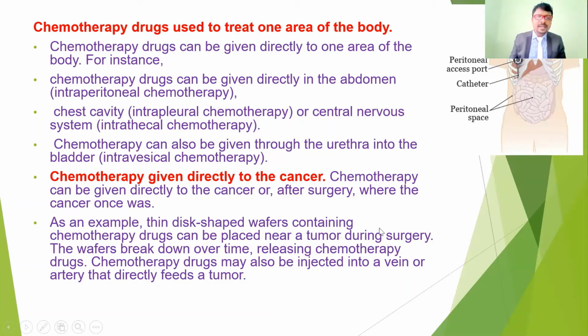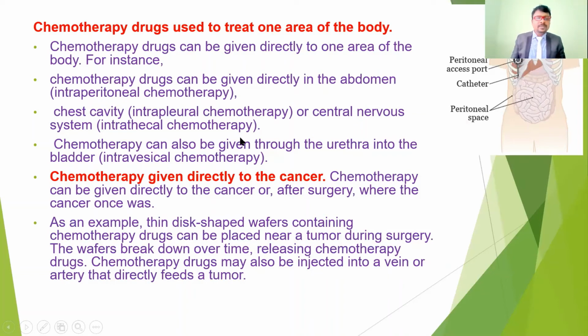So these will be the intraperitoneal chemotherapy. These drugs are going to go directly into the abdomen. If there are abdominal cancers, they are going to place these medications into the peritoneum. This type of chemotherapy is called intraperitoneal chemotherapy. Or if anybody has lung conditions involving the pleura, that is called intrapleural chemotherapy.